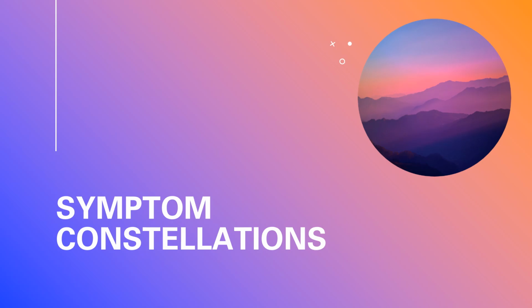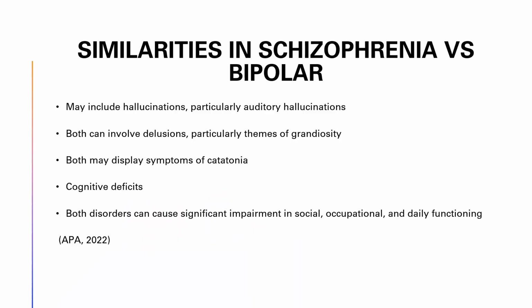So let's look at the symptom constellations. The similarities between schizophrenia and bipolar is that they may include hallucinations, particularly auditory hallucinations. They can involve delusions, particularly themes of grandiosity. They both may display symptoms of catatonia. There are cognitive deficits, and both disorders cause significant impairment in social, occupational, and daily functioning.